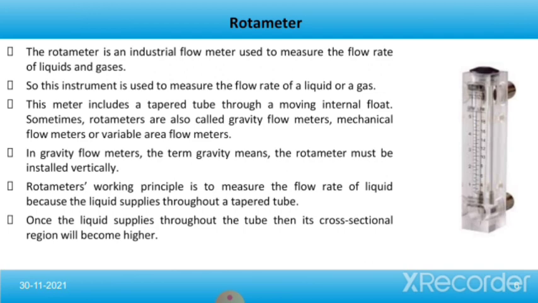In gravity flow meters, the term gravity means the rotameter must be installed vertically. The rotameter's working principle is to measure the flow rate of liquid as the liquid flows through a tapered tube. Once the liquid flows through the tube, its cross-sectional area becomes larger.